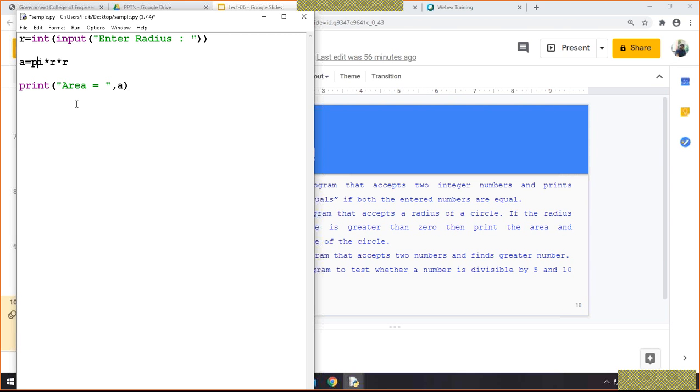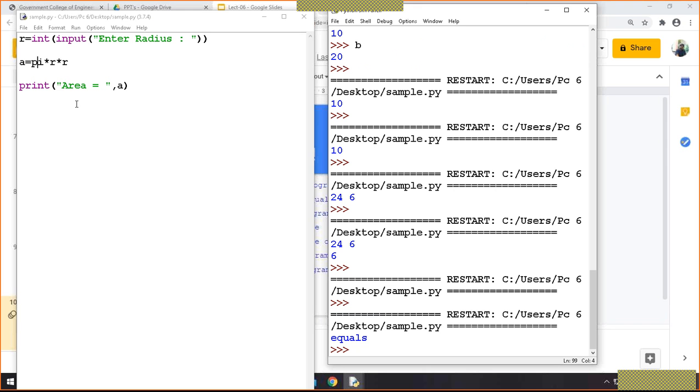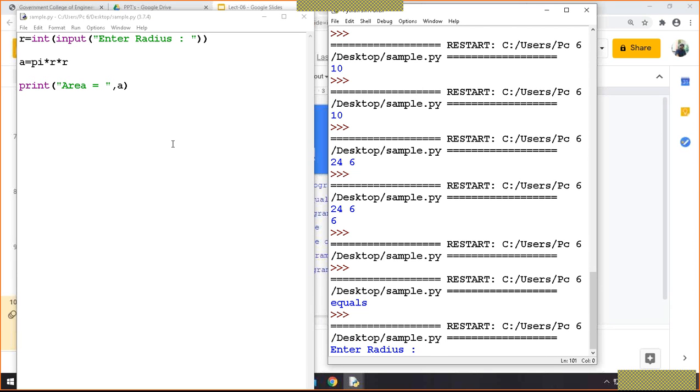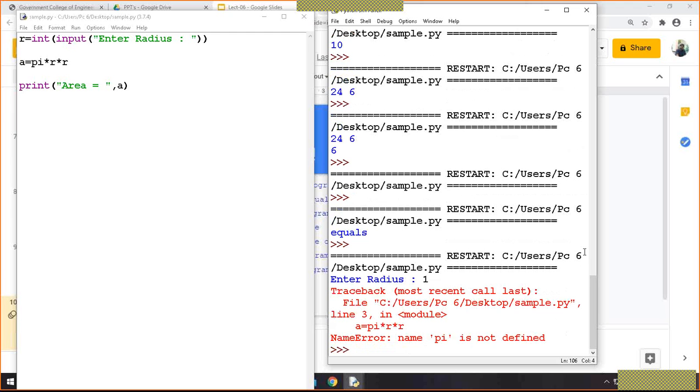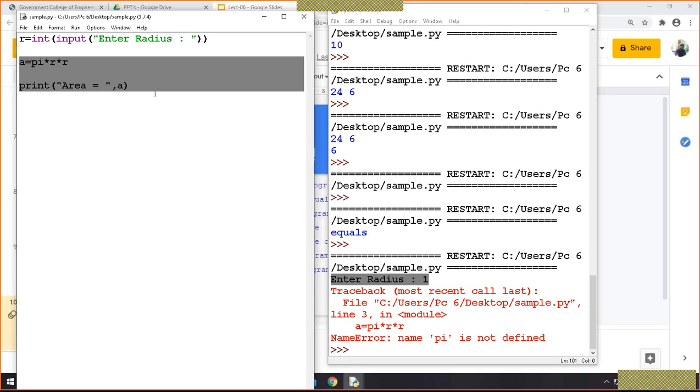What do we need to include here? We need to include the math library. If I run this one, see, as I said, every statement is a command here. The first statement is true. Suppose I enter radius 1, and you can see the rest is providing an error. It means this statement does not have any error, so it has been executed. The error is at this statement, or in this part we can say.